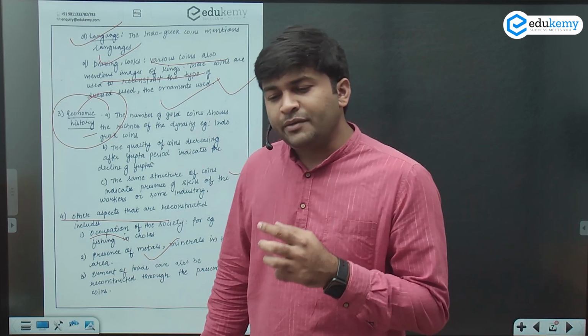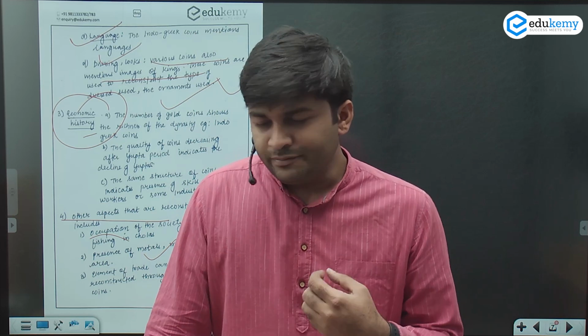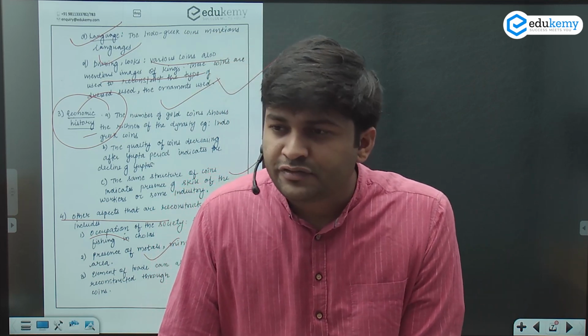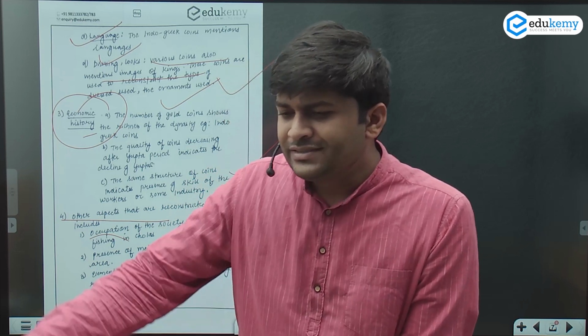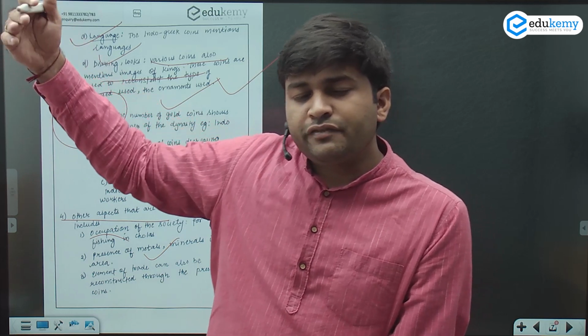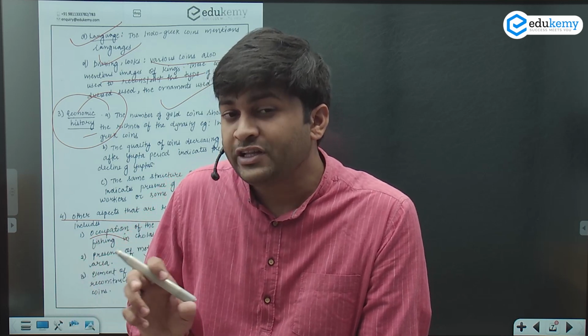See, if a coin with a certain metallic character is found in a place in central India which doesn't have the metallurgy present at that place, and if it has metal that originated from Afghanistan, what do we understand? We understand that there was some kind of connection between these two places.